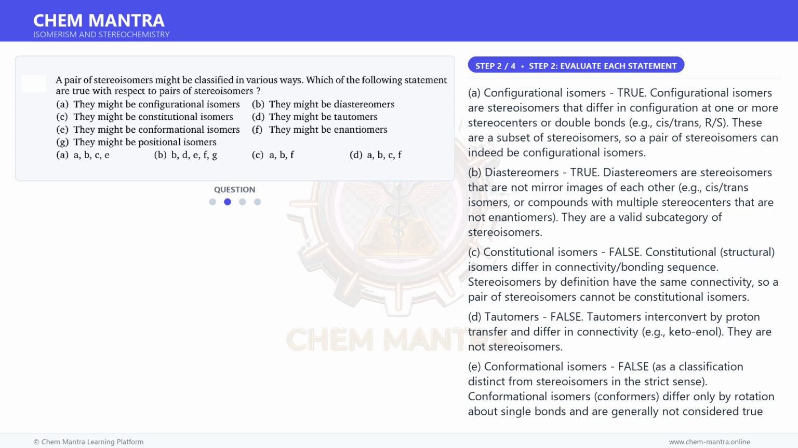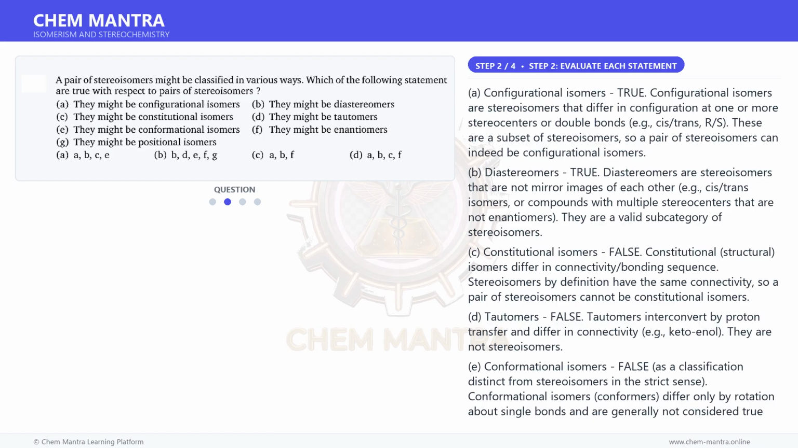A. Configurational isomers. True. Configurational isomers are stereoisomers that differ in configuration at one or more stereocenters or double bonds, example, cis trans, R S. These are a subset of stereoisomers, so a pair of stereoisomers can indeed be configurational isomers.